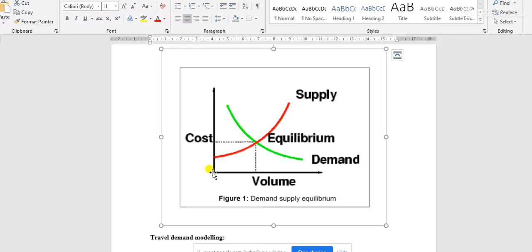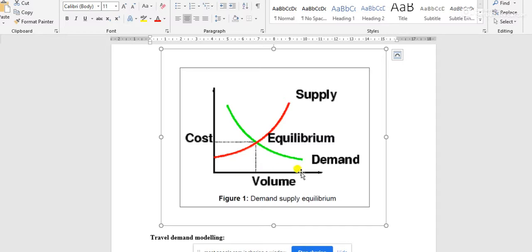Now, in case of demand, this is very easy to understand: when cost is low, then demand is high. Obviously, in any case, not only for transportation engineering, when cost is low, the demand for that product is very high.